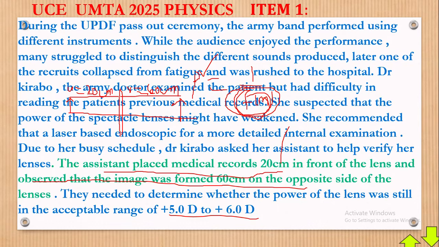Now, when we look at this, I know what you're thinking about: 1 over F equals 1 over U plus 1 over V. But please, if you check very well, this formula is only acceptable for curved mirrors. With lenses, it is beyond the syllabus. This lens formula is not allowed to be used at this level.